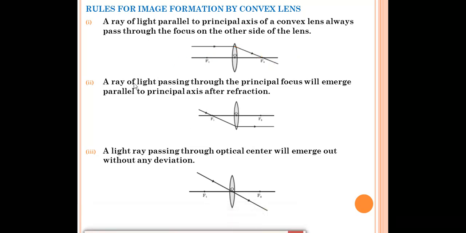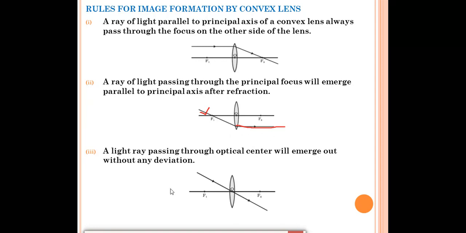The second rule: a ray of light passing through the principal focus will emerge parallel to the principal axis after refraction. Just the opposite. Suppose this incident ray is coming from the focus. After refraction, it will be parallel to the principal axis. In the first case, when a ray of light is parallel to the principal axis, after refraction it passes through the focus. But in the second case, if the ray passes through the principal focus, after refraction it will be parallel to the principal axis.